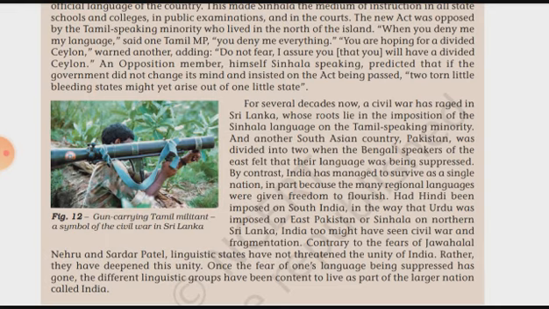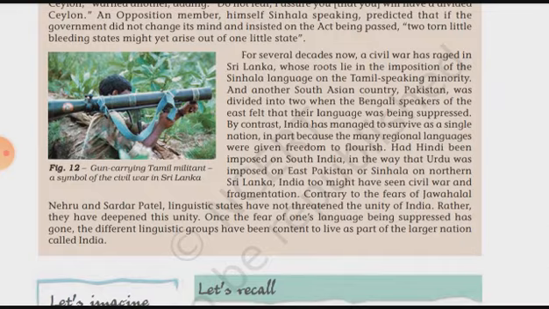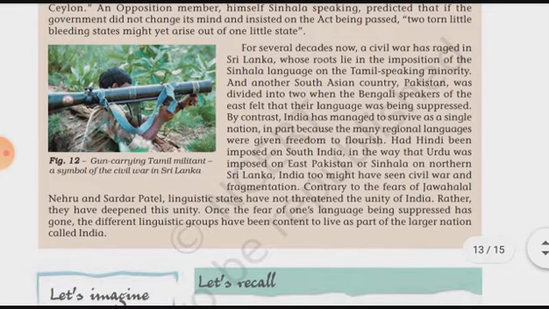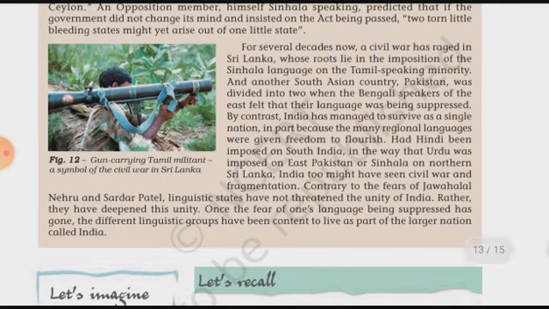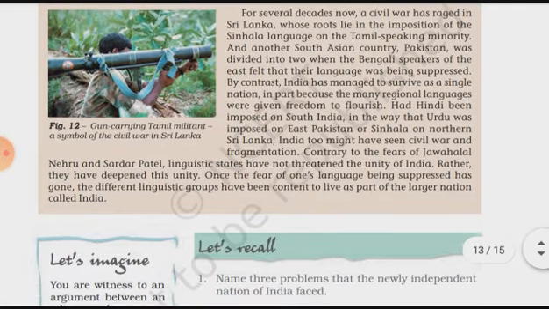A small country already exists, and another small country will emerge from it like this. Then, as other things they have given here, for several decades now a civil war has raged in Sri Lanka whose roots lie in the imposition of the Sinhala language on the Tamil-speaking minorities. And the civil war is the war which is mainly fought within the country. The people fought among themselves, people of different faiths, different religions and different languages. This war was fought inside Sri Lanka, just because of the imposition of the Sinhala language on the Tamil-speaking minorities.